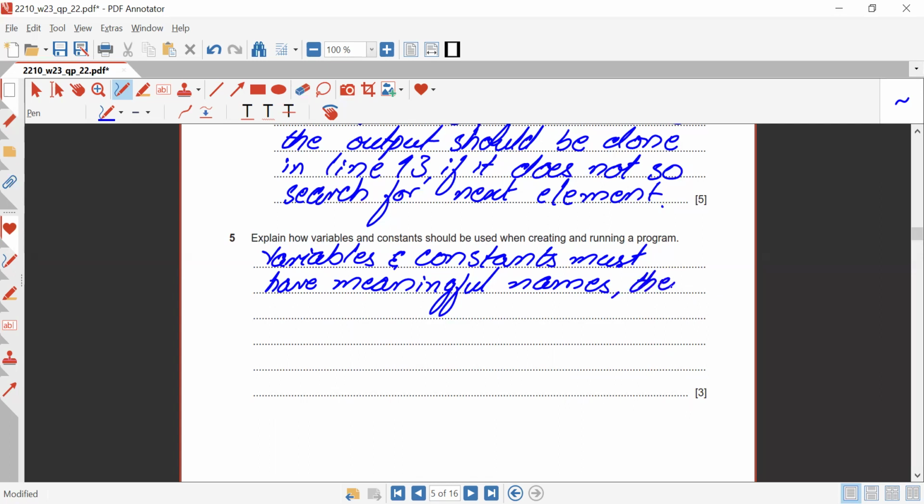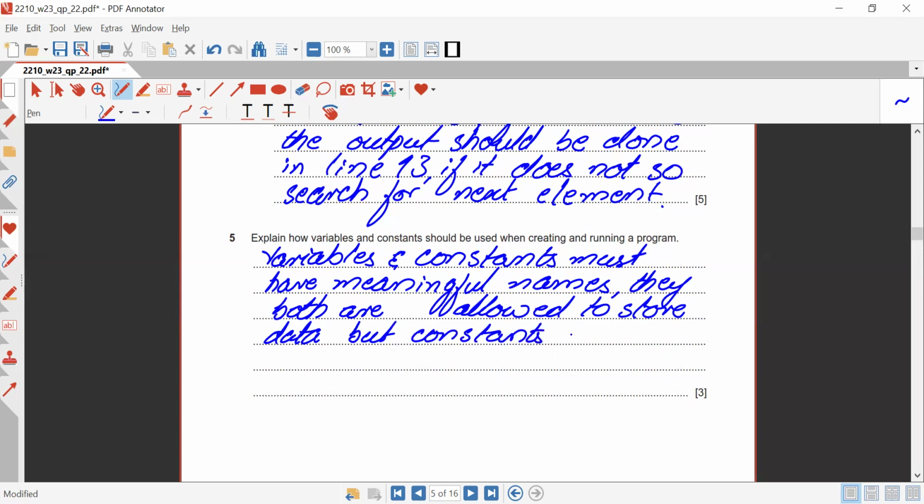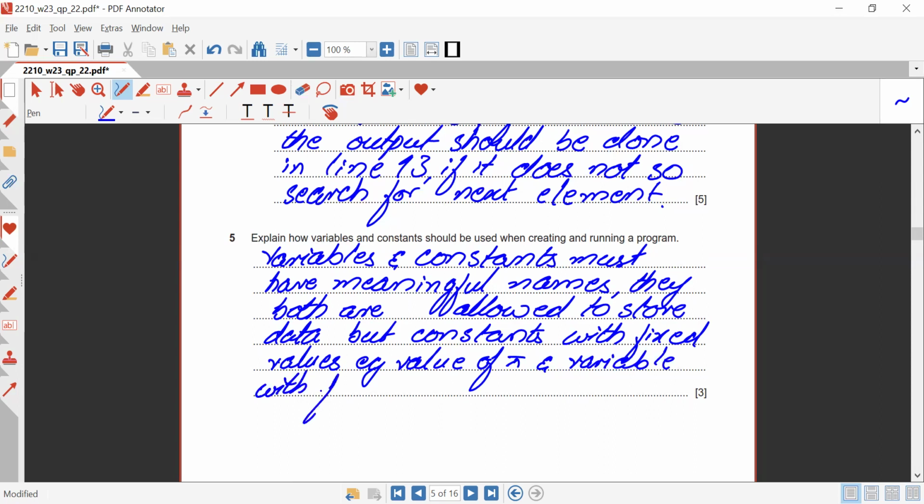They both are allowed to store data, but constants with fixed values, example, value of pi, you may say, and variables with flexible values, example, count.